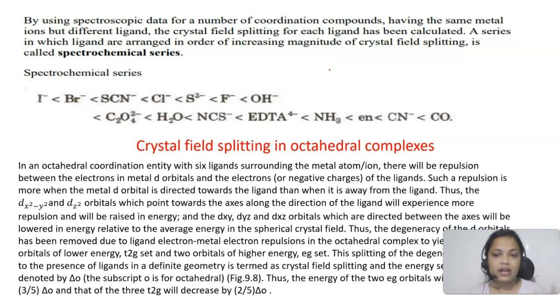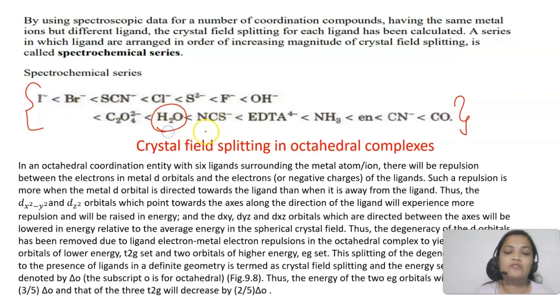In the last lecture I talked about weak field and strong field ligands. This data has been experimentally determined. The spectroscopic data has been determined by doing many experiments, and we get the spectrochemical series. So this is your spectrochemical series, you have to remember it.